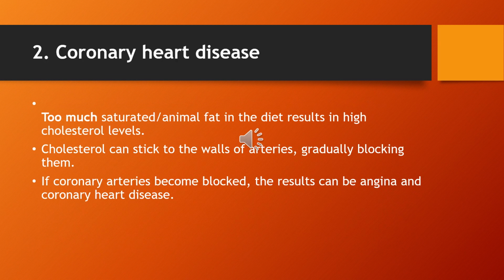Coronary heart diseases. The second thing that malnutrition leads to is coronary heart diseases. Too much saturated animal fat in the diet results in high cholesterol levels. Cholesterol can stick to the walls of the arteries, gradually blocking them. If coronary arteries become blocked, the result can be angina or coronary heart disease, that is heart attack. Coronary arteries are arteries that supply blood to the heart.